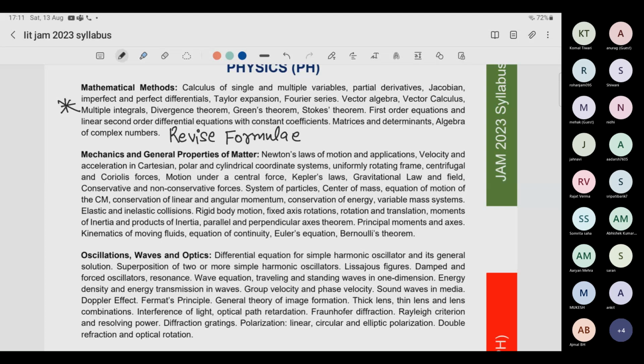So give good enough time to mathematical physics, it is going to give you very good marks. If you miss even one question from mathematical physics, it is not a very good thing. There are also some hidden topics like calculus.